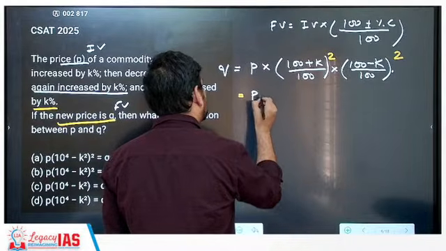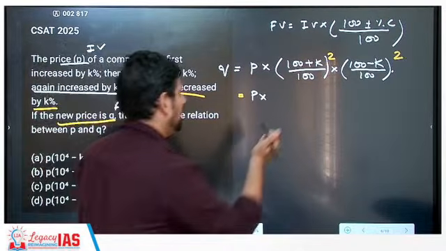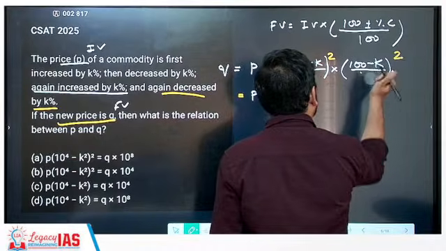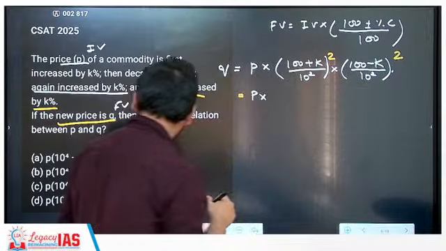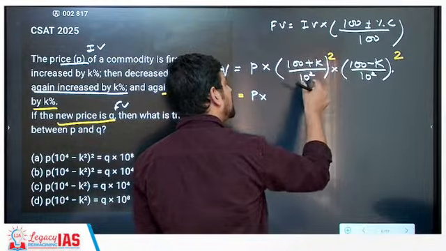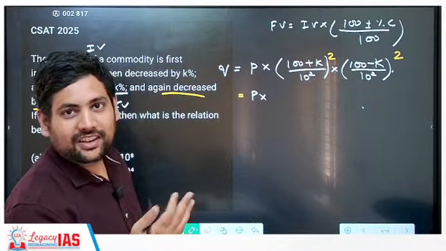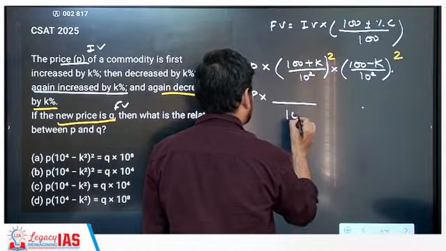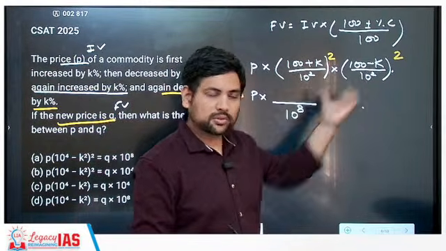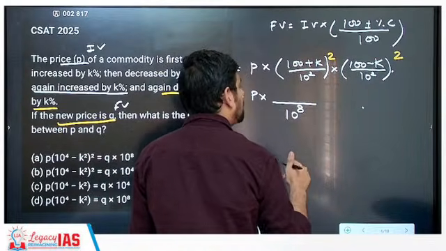Now let's solve it further. So P into, now this is what? 100 is what? 100 is 10 square. Correct. So let me write the 10 square. So this is 10 square. This is also 10 square. Why am I doing so? Because I see that the options are in the form of 10. Then this becomes what? 10 square square is 10 power 4. 10 square square is 10 power 4. Now 10 power 4 into 10 power 4, what do you get? 10 power 8. So here you will get 10 power 8. This you understand? 2 2s are 4, 4 plus 4, 8. Then here you have 100 plus K whole square and 100 minus K whole square.